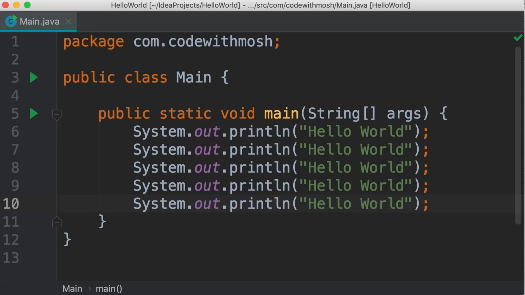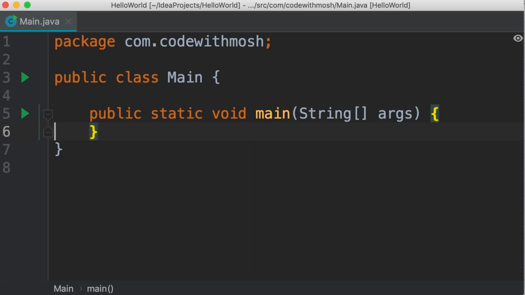In Java, we have a few different types of loops. The first one that I'm going to talk about in this tutorial is for loops. So let's see how we can use a for loop here. I'm going to delete all this code. You start by typing the for keyword, followed by parentheses. And inside this parentheses, we need to do 3 things.